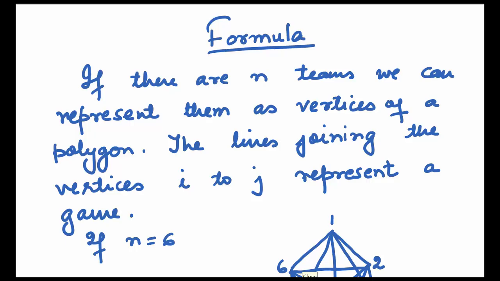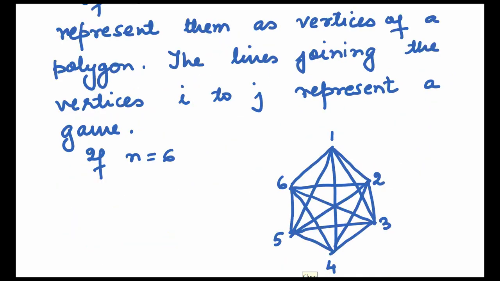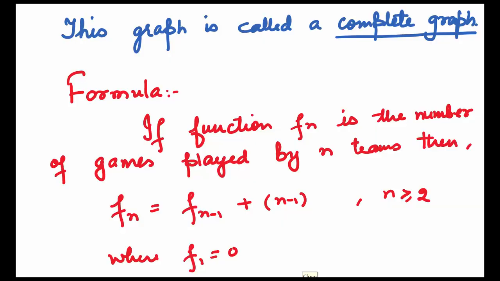If there are n teams, we can represent them as vertices of a polygon. The lines joining the vertices i to j represent a game. If we take n to be 6, we draw a polygon with 6 sides. Number them 1, 2, 3, 4, 5, 6. When we join the sides, you can see 1 to 2, 1 to 3. All these show us the games between the teams. This graph is called a complete graph. So you have seen that we can always represent the matches between the teams using an n-sided polygon.